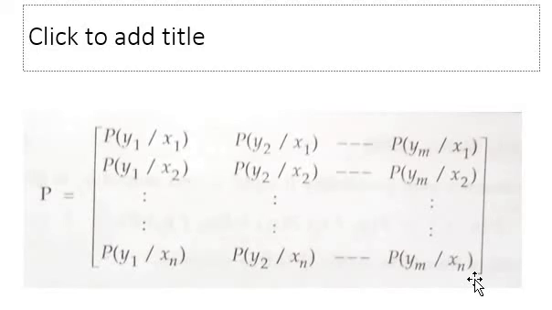So what we see here is we have n inputs and m outputs. This is a general description of what is called the probability transition matrix.